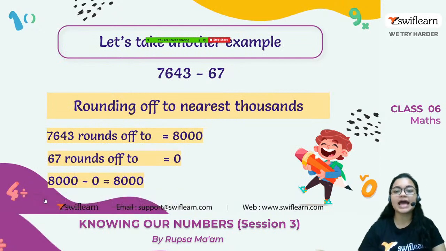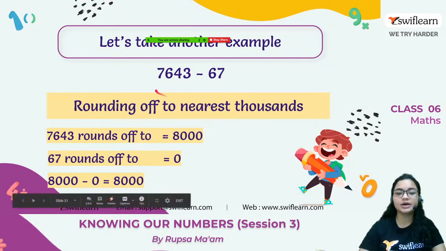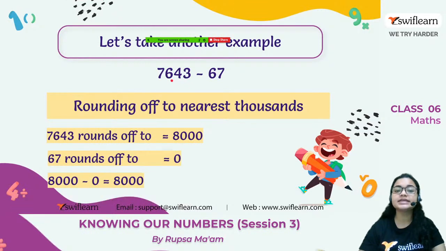Now let's take another example. Here two numbers are given: 7,643, and we have to subtract 67 from that, rounding off to the nearest 1000. If we round off to the nearest 1000, we have to check the hundreds place. For the first number, the hundreds place is 6, and 6 is obviously greater than 5. So the rounded number will be 8,000.